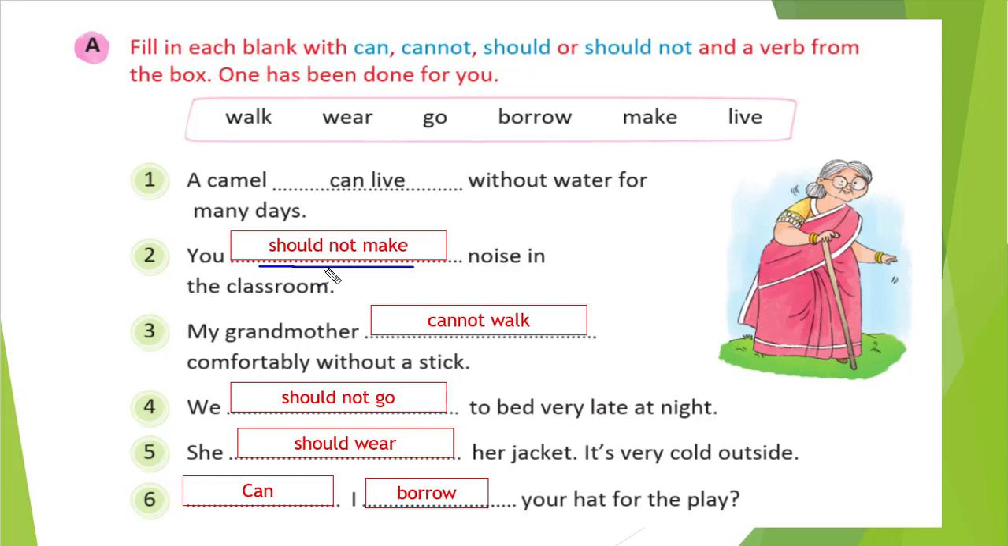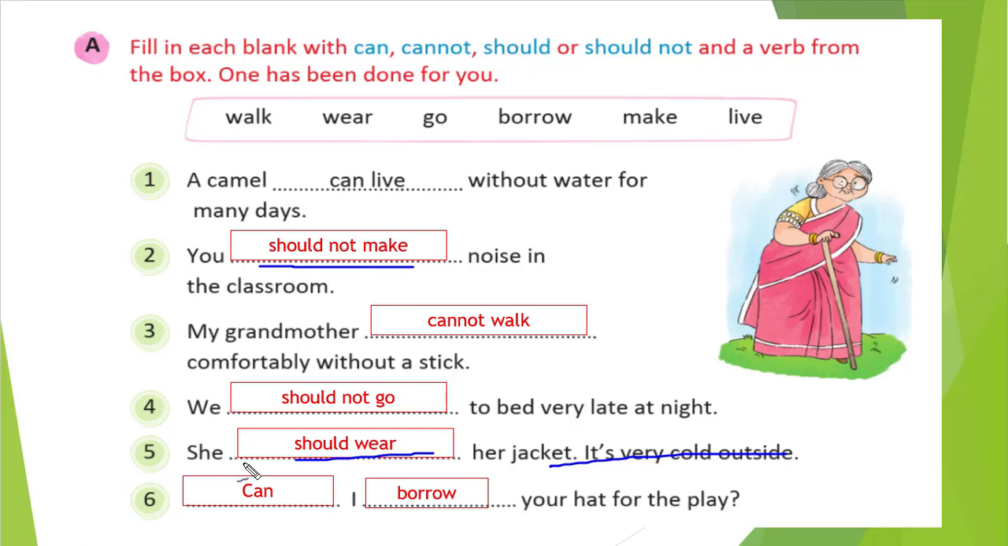Correct. You can see the fifth one. What is written? She blank her jacket, it is very cold outside. So should wear. She should wear the jacket. You are giving advice. So she should wear her jacket, it's very cold outside. Okay.